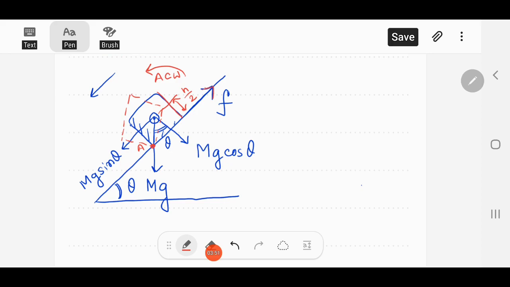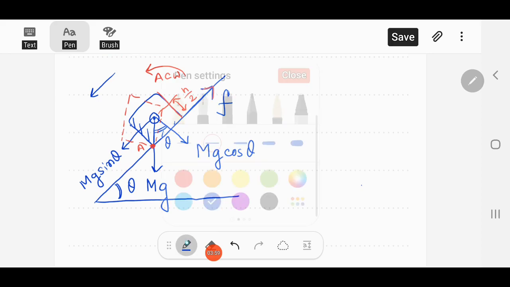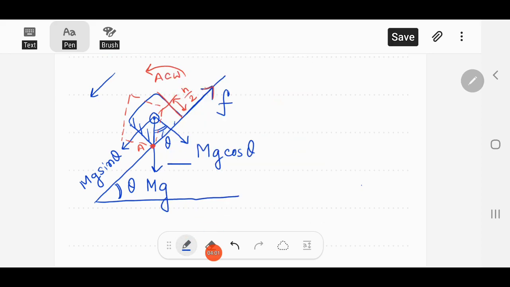So to keep this block in equilibrium, what should we do? What will balance this one? The normal force. Usually we consider the normal force here, but in this case the normal force cannot act through the center of mass, because then the frictional force will force the block to topple about point A. So the normal force, and when the block starts to topple, then all of the contacts except this point A are gone.